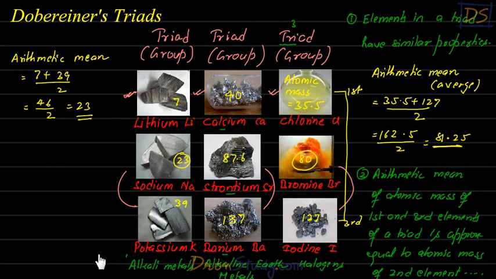So students, this is all about Döbereiner's triads actually. So what was done in this scheme, 3 groups or 3 triads were made, right? And it was told that elements in a triad have similar properties. And the second important point about the triads was that if you take the first and the third one, then the average of their atomic mass is very close to the atomic mass of the second one, students. But students, this entire scheme or grouping actually failed.